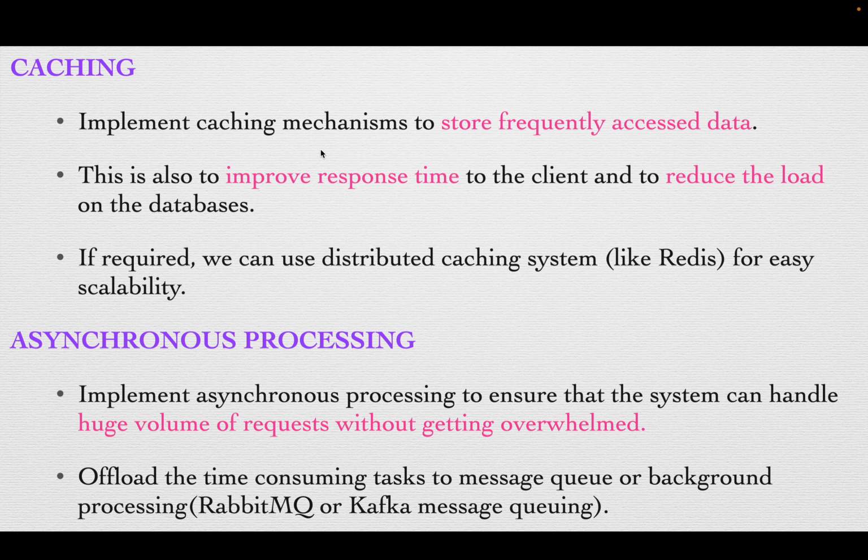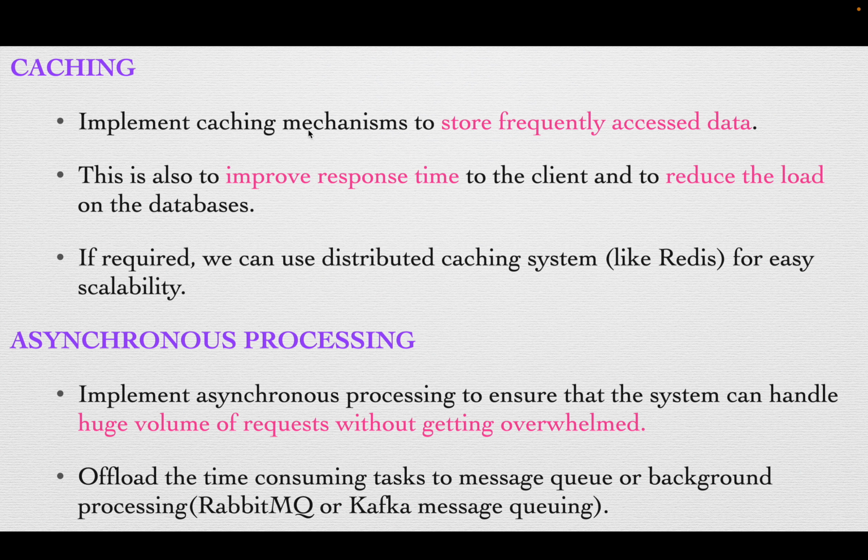What will this caching mechanism do? It will store the frequently accessed data in its cache. So if a request comes, we will check whether the data is available in the cache. If it is available in the cache, we will respond with the data that is present in the cache, and we will not go to the database to fetch that specific response. So our time will get improved.